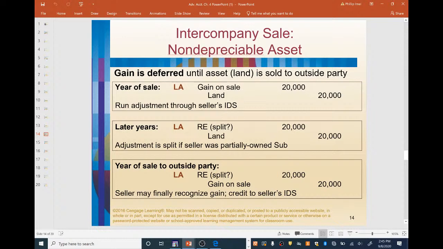Later years. Retained earnings split. The adjustment is split if the seller was a partially owned sub. Remember, if it's the wholly owned sub or the parent selling, then it's not going to be split. But in this case, the seller was a partially owned sub, so retained earnings split. Debit retained earnings split $20,000, credit land $20,000. Then, in the year of sale to the outside party, debit retained earnings split once again for $20,000, and then credit the gain on sale. So finally, we can recognize the gain. So credit to the seller's income distribution schedule of $20,000, because once again, this is a sale to an outside party.